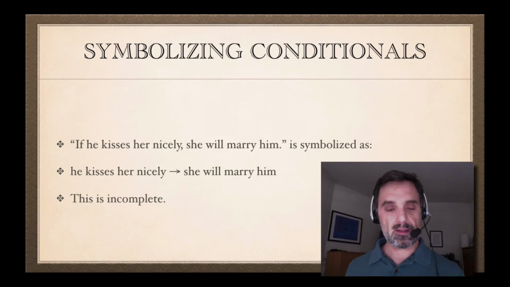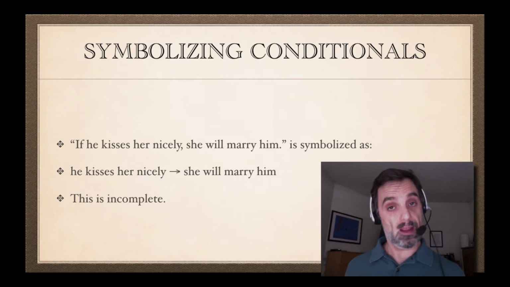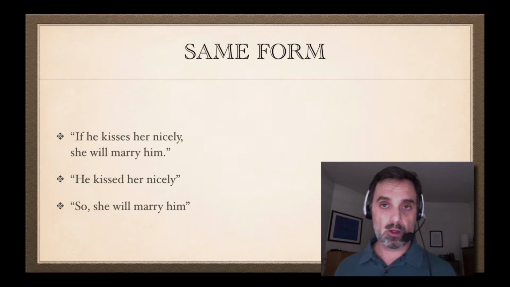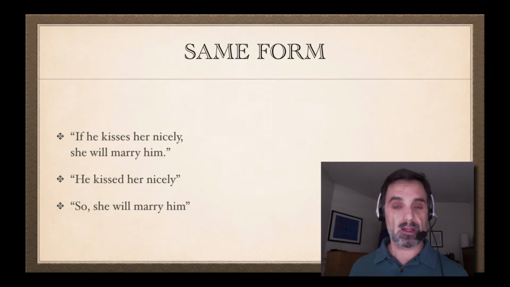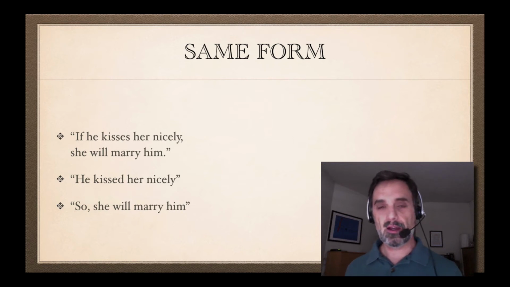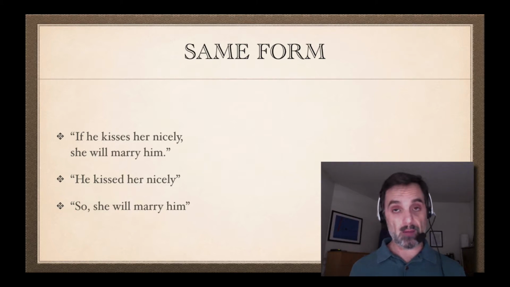And I said, this is incomplete, but I didn't say why. And so I'm going to talk about why that is an incomplete symbolization in this video. So let's remember what's going on in the airport. You are sitting there minding your own business, and you hear a couple talking, and the woman says to the man in the couple, if you kiss me nicely, I'll marry you. And you go, well, that's interesting. And you turn around, and he leans over and kisses her nicely, and you see that apparently happen, and you can conclude, aha, she will marry him.